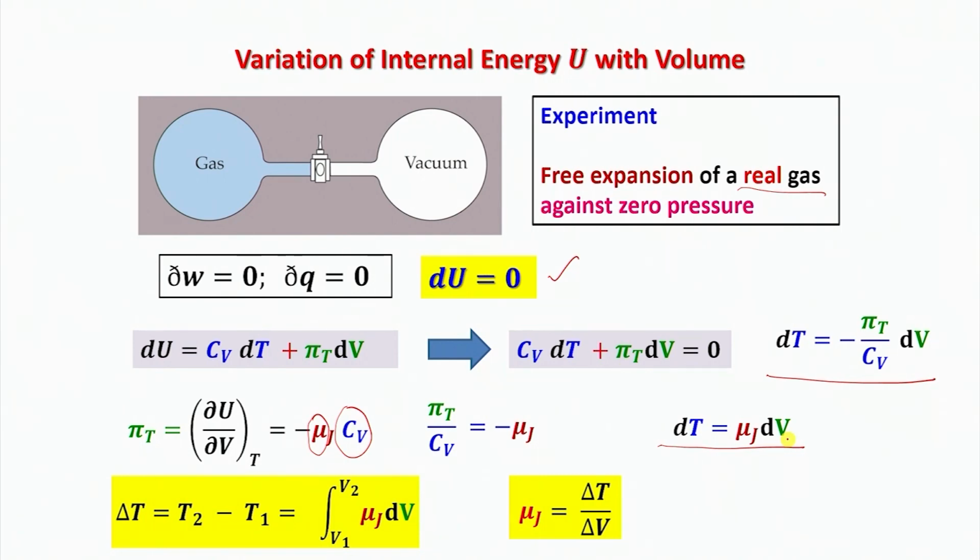That would be, for a finite process, delta T divided by delta V. And then I can say that pi_T I can actually measure by looking at what mu_J for that system is and what Cv for that system is. And for a real gas, this way you can find out the internal pressure.